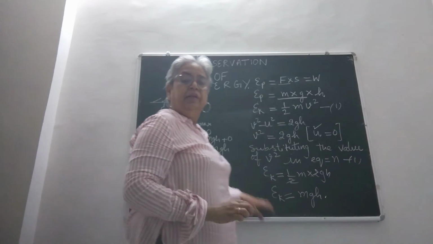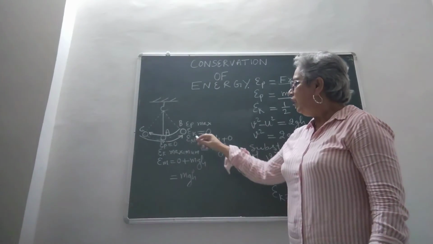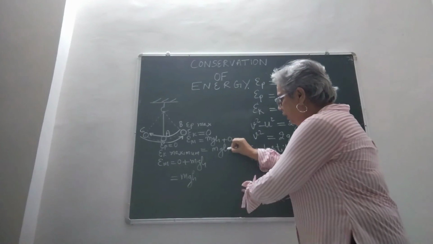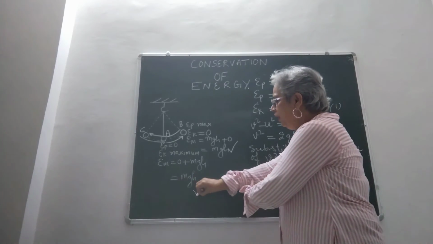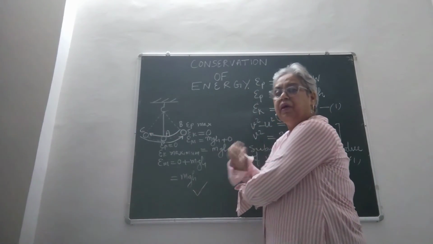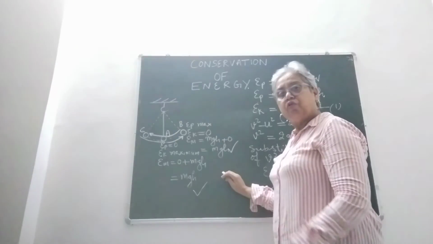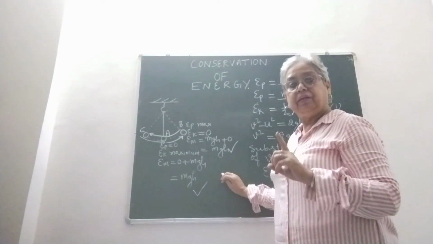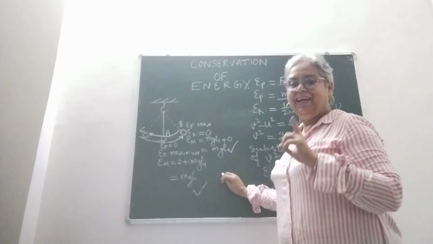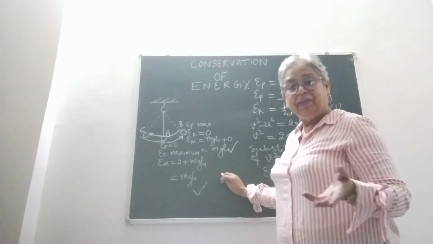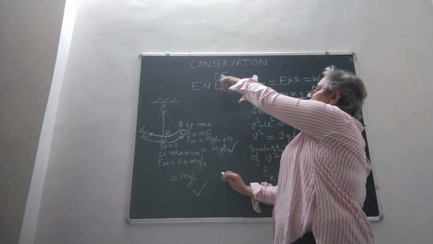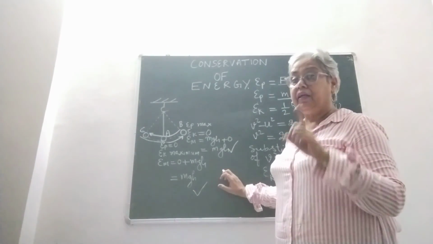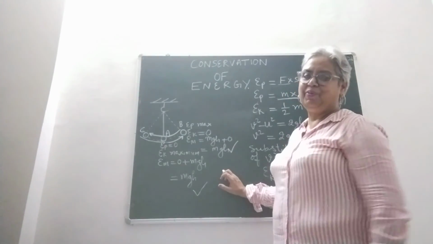So that is potential energy. Now it is very clear that at extreme position total energy is mgh. Then at mean, mgh. Then at the other extreme again the same thing, mgh. So although kinetic and potential energies are being changed, the total energy remains the same. So this is what is explained in the law of conservation of energy. That is, energy can neither be created nor can it be destroyed.